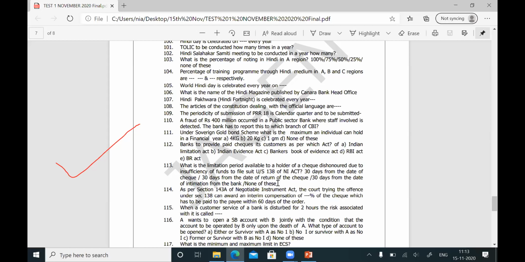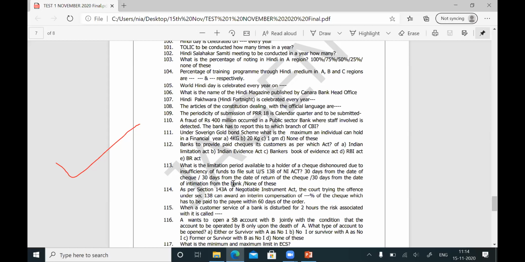Now you see the question. What is the limitation period available to a holder of a check dishonored due to insufficient funds to file a suit under Section 138 of the Negotiable Instruments Act? 30 days from the date of check, no, wrong. 30 days from the date of return of check, wrong.